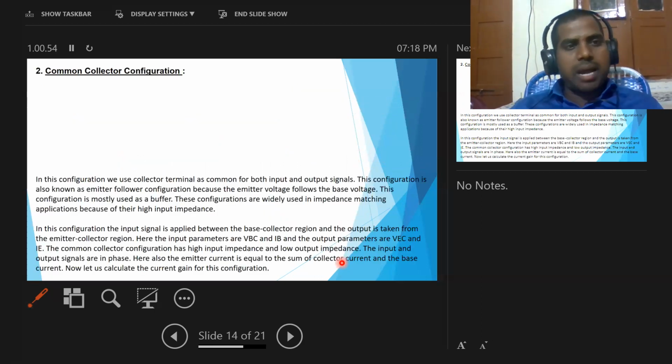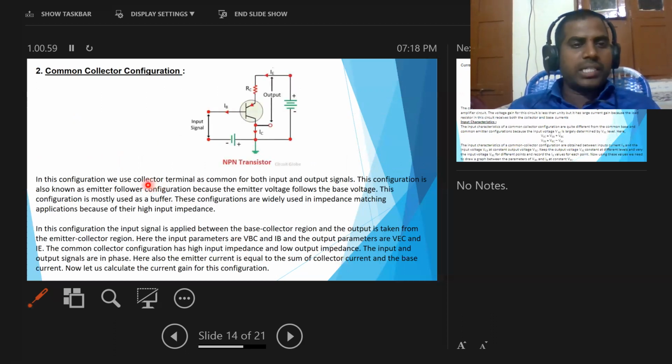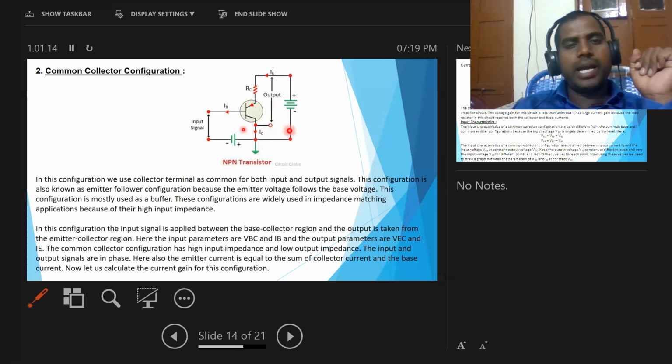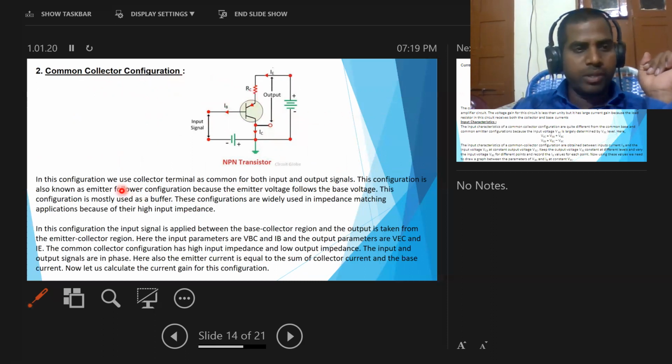Here we are going to discuss common collector configuration. In this configuration, we use the collector terminal as common for both input and output signals. Hence it is called common collector configuration. This configuration is also known as emitter follower configuration, because the emitter voltage follows the base voltage.